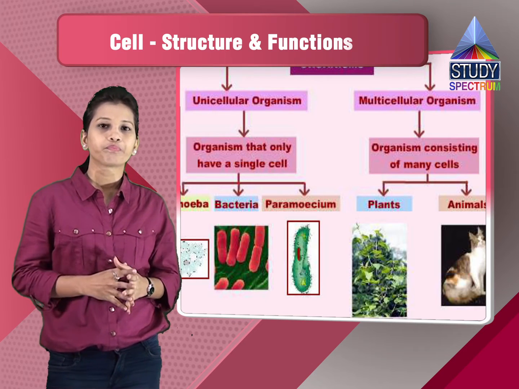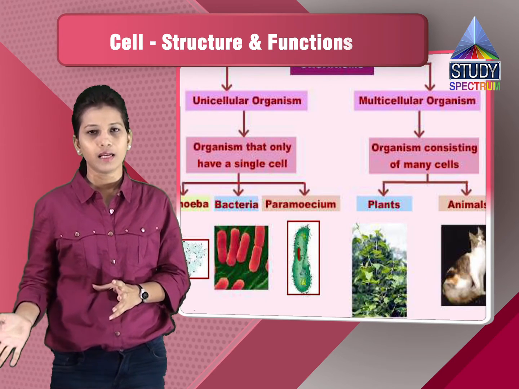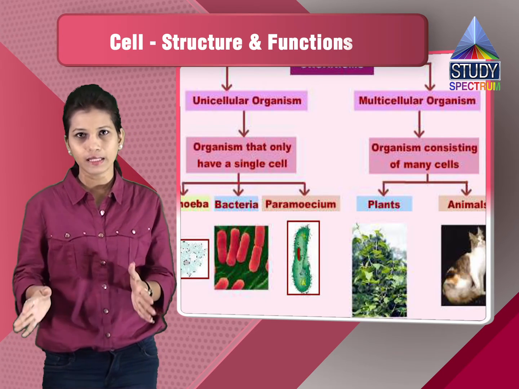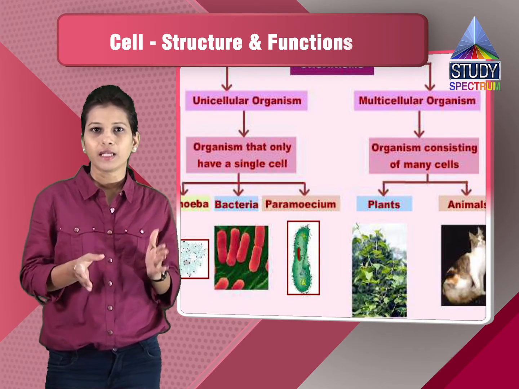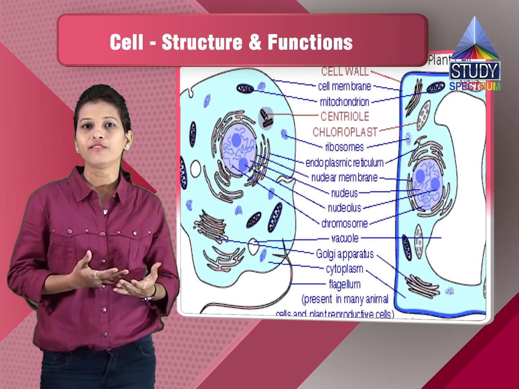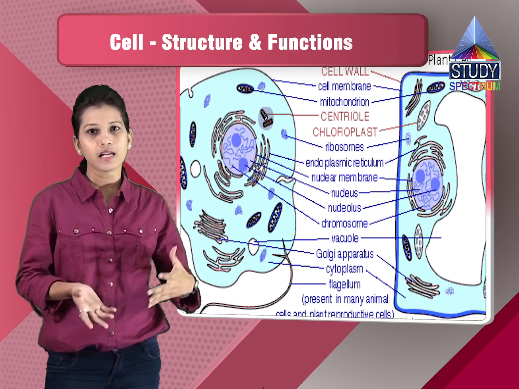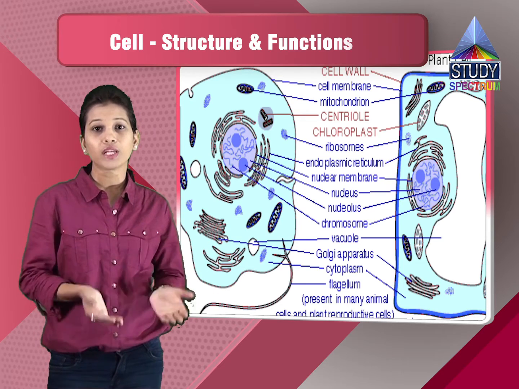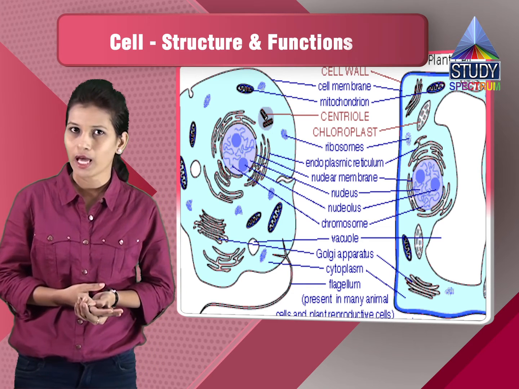So in a unicellular organism, if the single cell dies, the whole body is killed, the organism itself dies. But in multicellular organisms, there are trillions of cells. Even if a single cell dies, it doesn't make any difference. There are other cells to recover, and cell growth or regeneration happens.